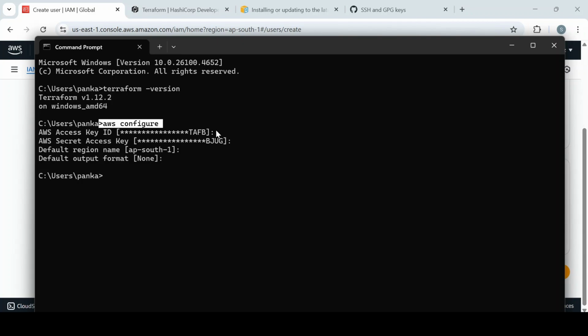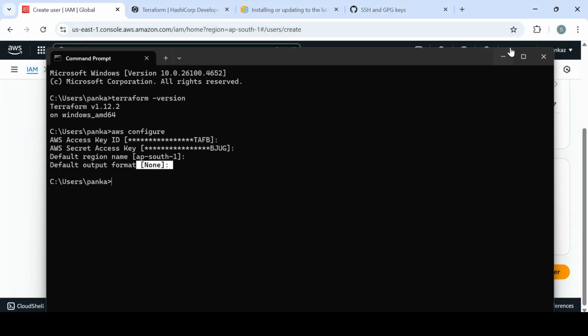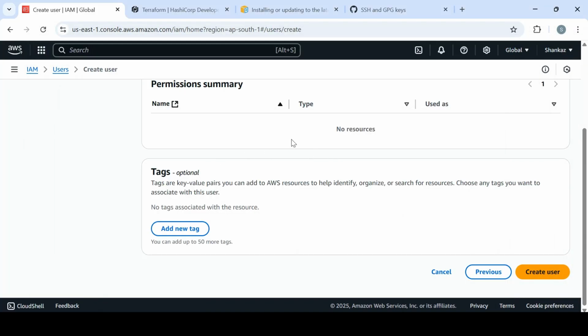It will ask you to enter the access key. Open that CSV file, get the access key, and paste it here. Get the secret key and paste it here, and enter the region wherever you'd like to provision your resources. For the output, I have kept it as default, none, because I am not specific to any preferred language here, so I have kept it as none for now. And this is how you can interact with AWS.